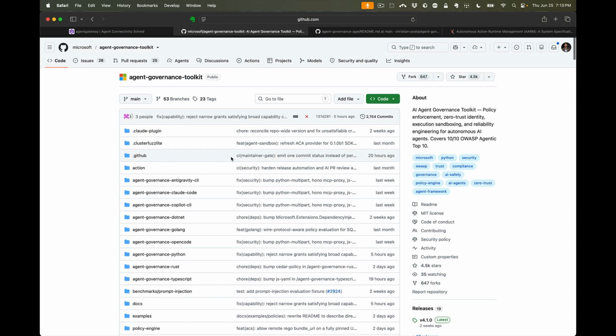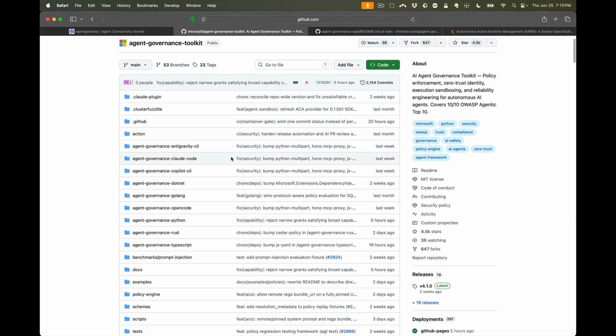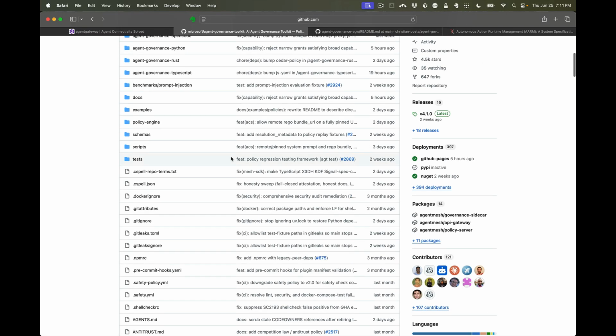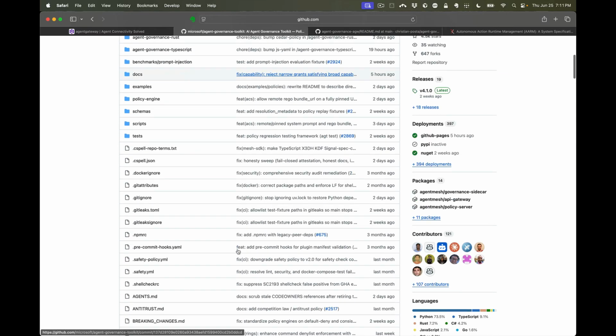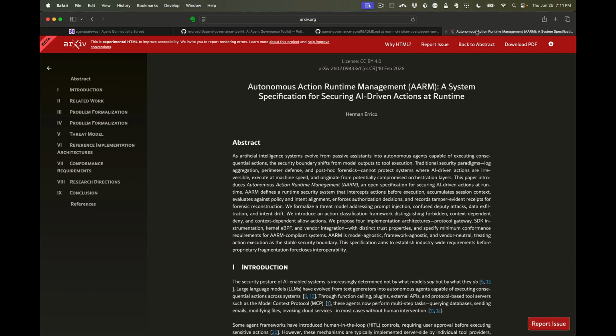There's an open source project from Microsoft called Agent Governance Toolkit that implements this paper, and has a bunch of SDKs and so on. The 2 models that this paper talks about, or well, actually 4, but 2 that I'll discuss, are run this kind of checking inside of the SDK, inside of the agent itself, call out to this decisioning engine from within the SDK, or doing it from a gateway.